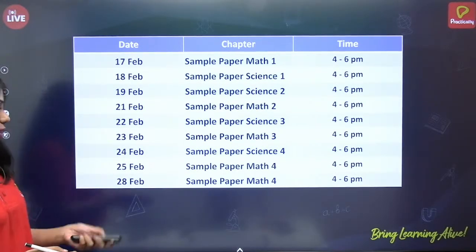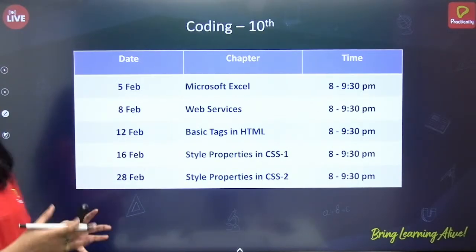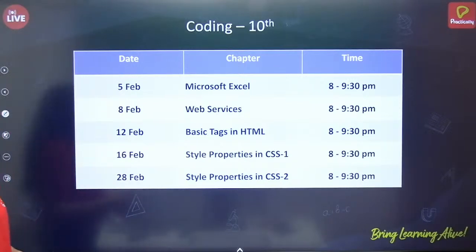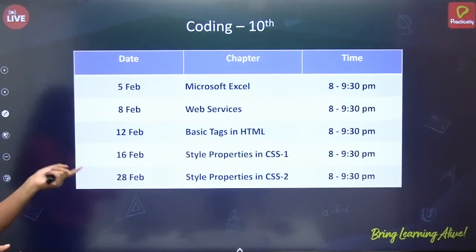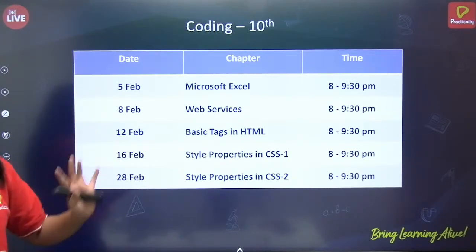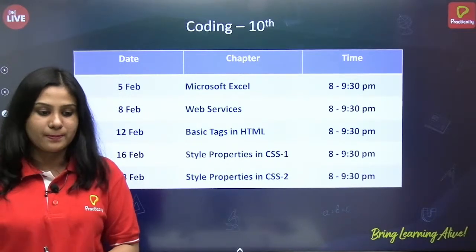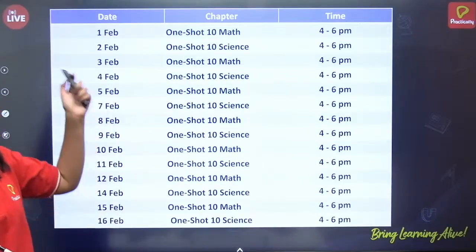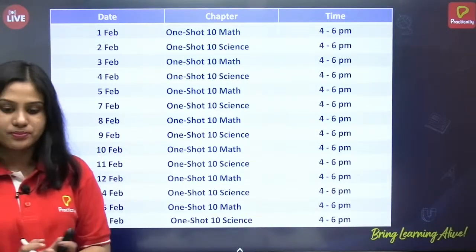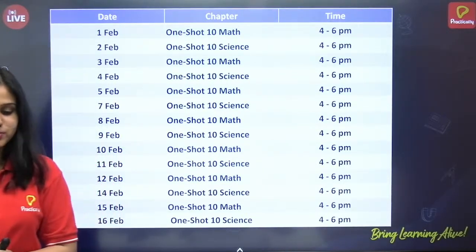Next is coding. For class 10, we have coding on these dates mentioned here: 5th Feb, 8th Feb, 12th Feb, 16th February and 28th February, and the timing is from 8 to 9:30 p.m. The timing for sample papers is 4 to 6 p.m. and the one shot is also 4 to 6 p.m.